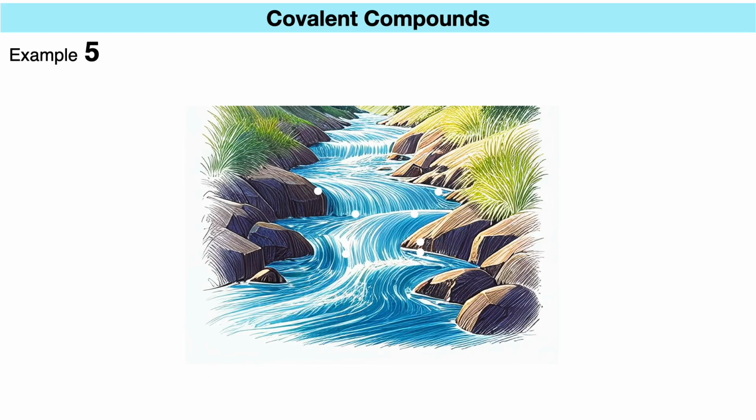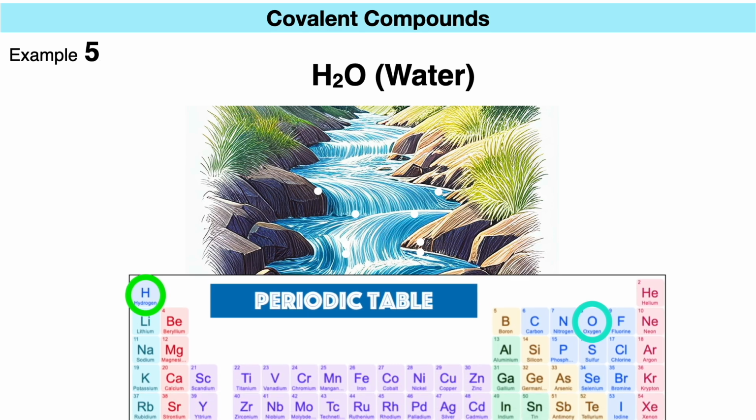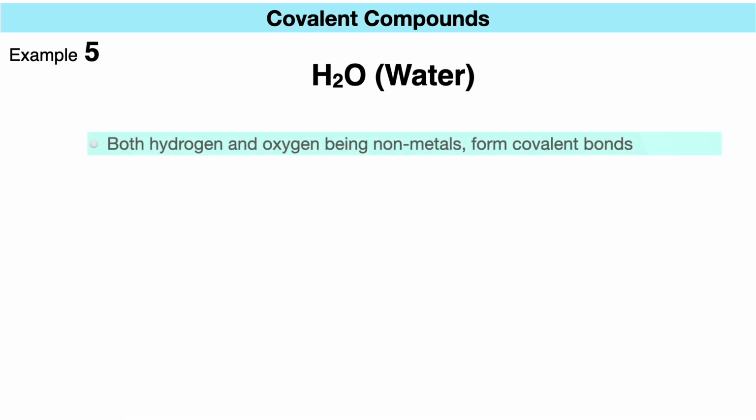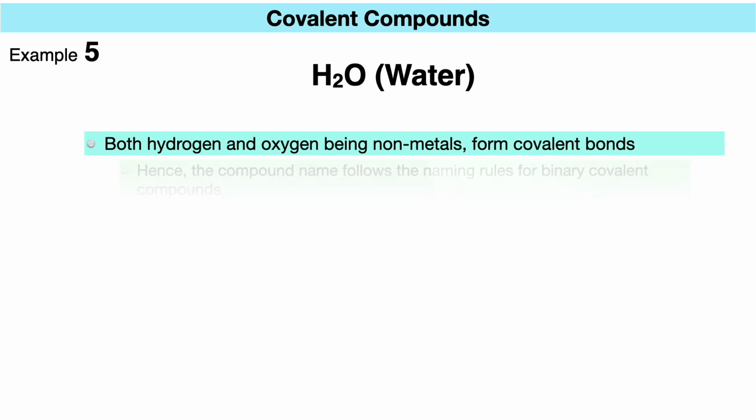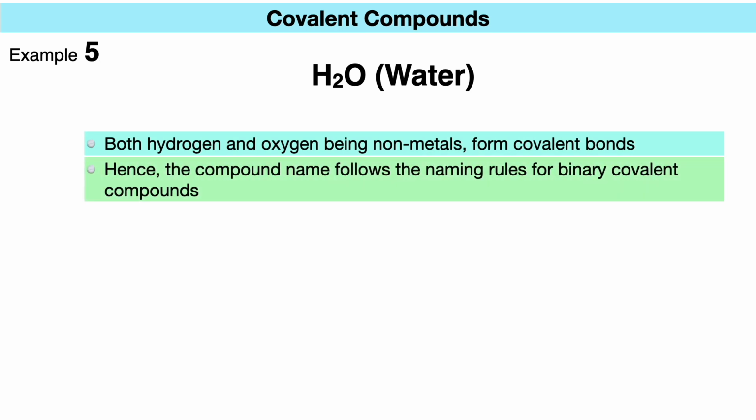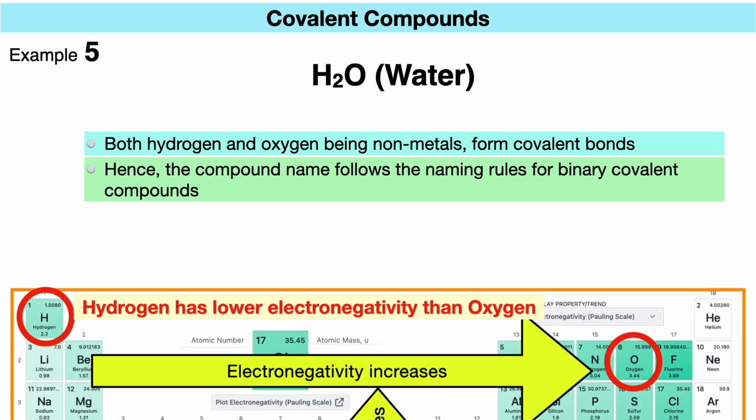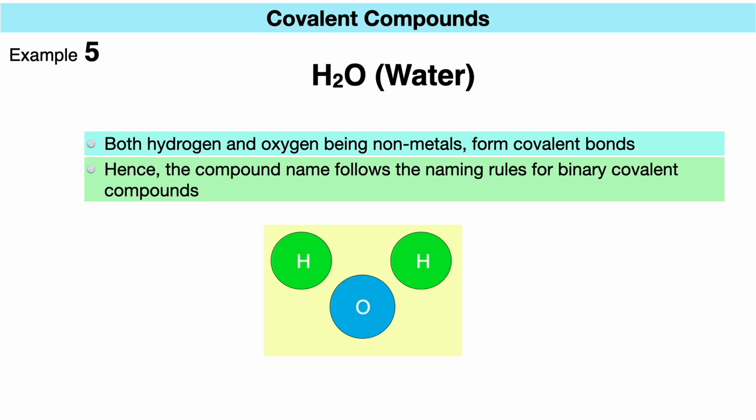Example 5. The next compound with the chemical formula H2O is commonly known as water. Let's derive its chemical name. Both hydrogen and oxygen, being nonmetals, form covalent bonds. The compound follows the naming rules for binary covalent compounds. With lower electronegativity value, hydrogen will be named first. With 2 hydrogen atoms and 1 oxygen atom in the formula, the compound is named dihydrogen monoxide.